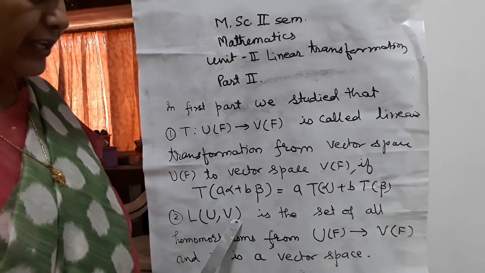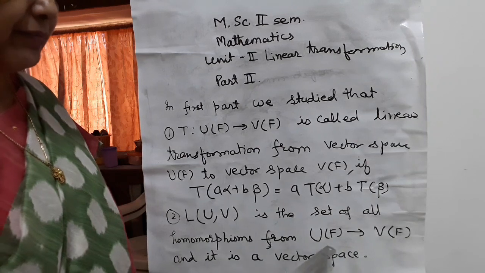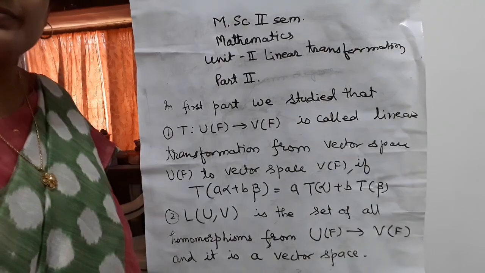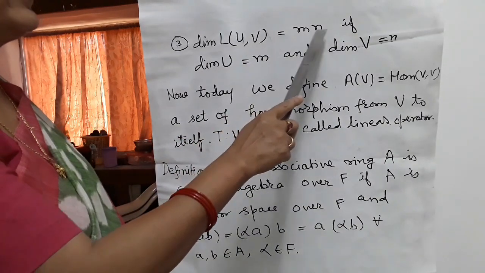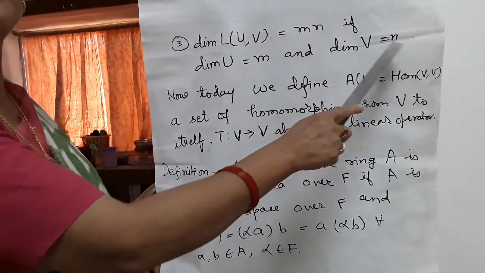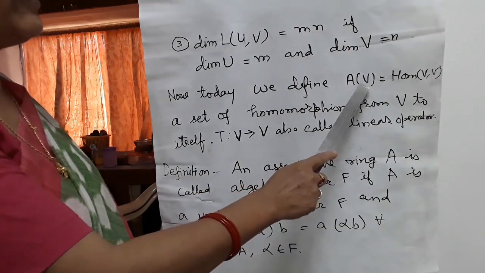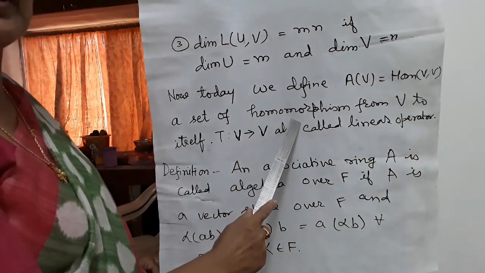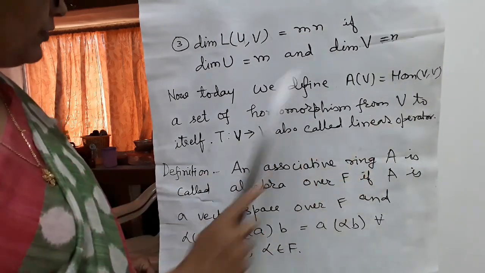Second, L(U,V) is the set of all homomorphisms from U(F) to V(F) and it is a vector space. Third thing, dimension L(U,V) is equal to MN if dimension U is equal to M and dimension V is equal to N. Now today we define A(V). A(V) is equal to Hom(V,V), a set of homomorphisms from V to itself.